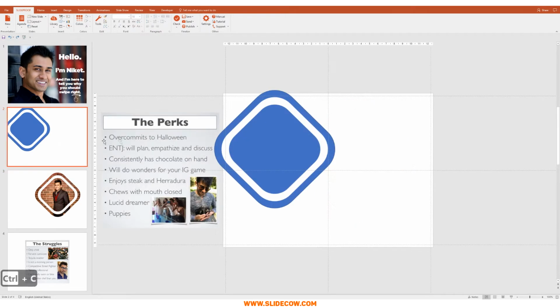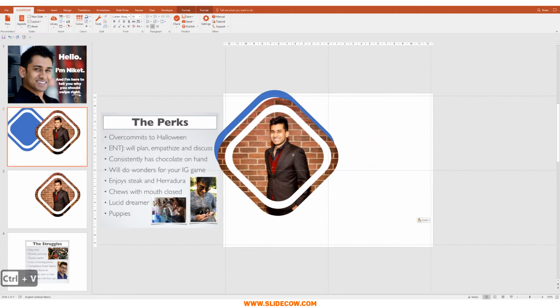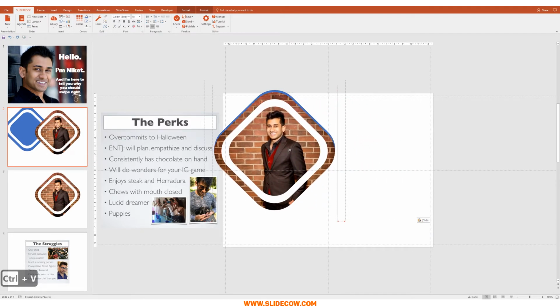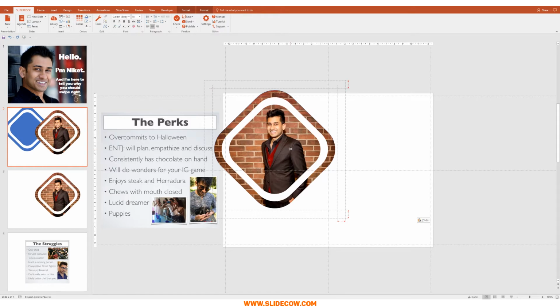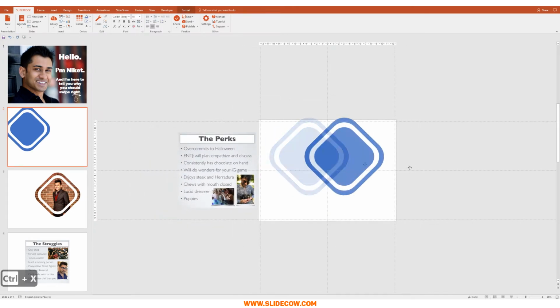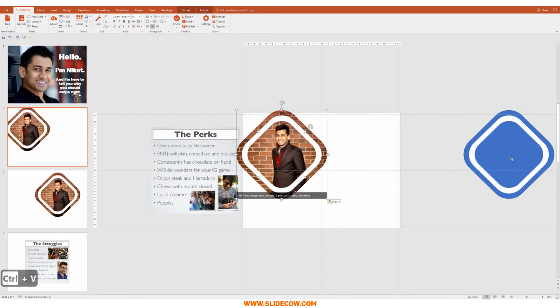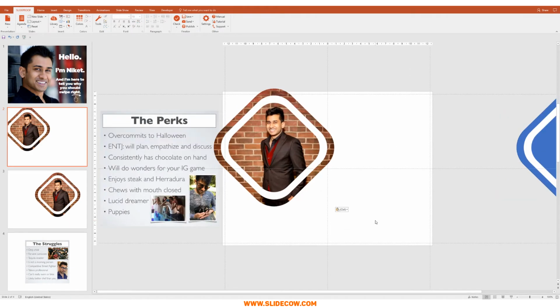We're going to head over to the second slide and press Control V to paste it. And we're just going to position it the exact same way we positioned our last 2 shapes right over there. When you're happy with that, I'm going to press Control X, and I'm just going to move this to the right and press Control V again later. The reason why I moved it to the right is because we might need that shape again. So now we can add the text component.